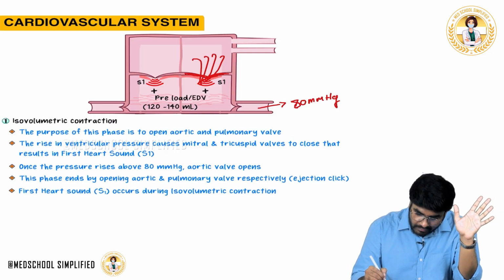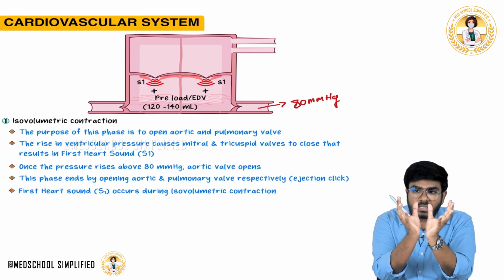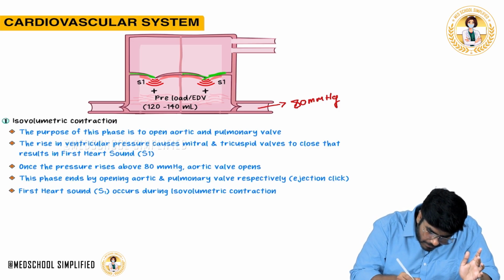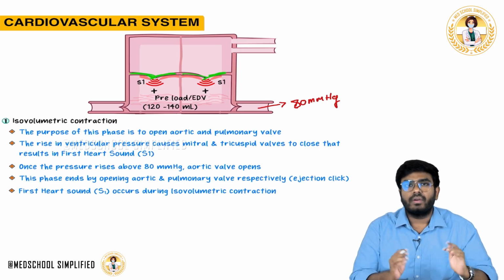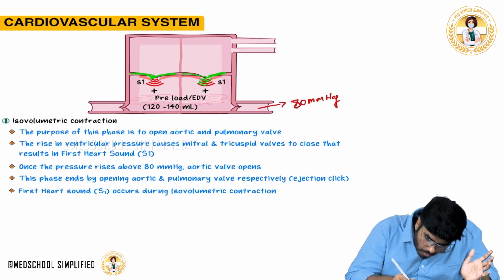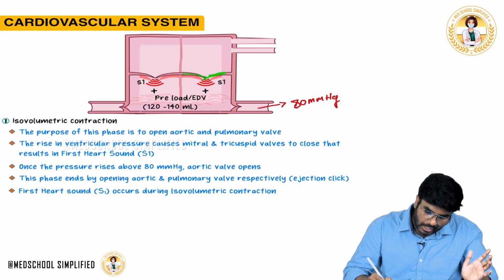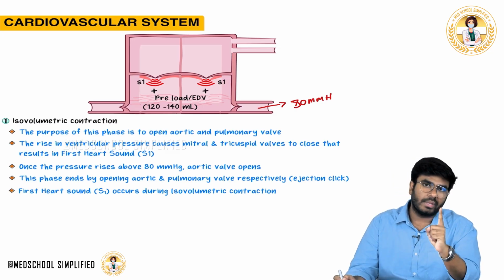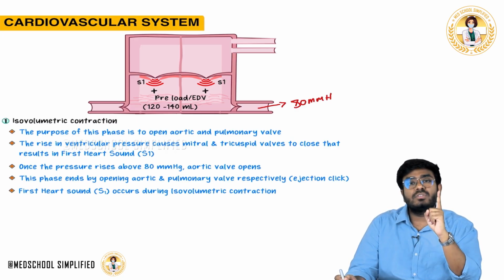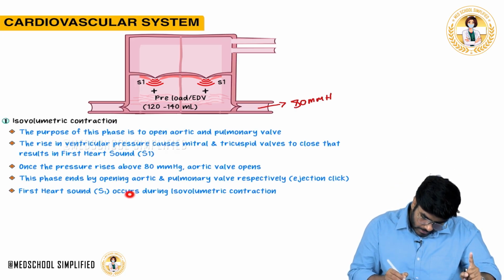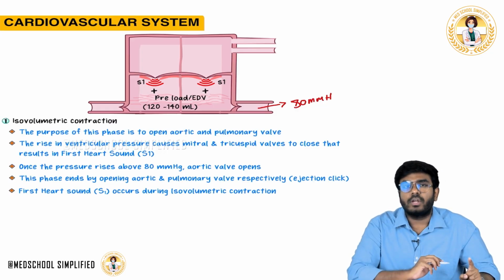So immediately, when ventricular contraction starts and the ventricle starts to contract, there is closure of the mitral valve and tricuspid valve. That will cause a heart sound, which is the S1 heart sound. That's the first important point I want you to remember. So the first heart sound occurs during the beginning of the isovolumetric contraction.